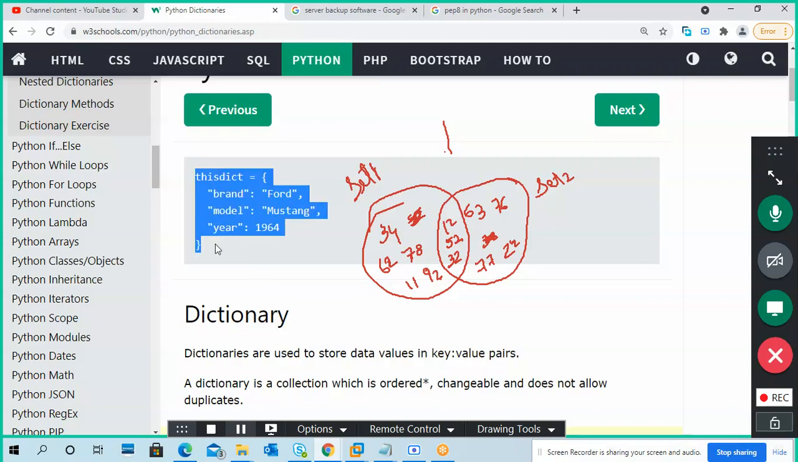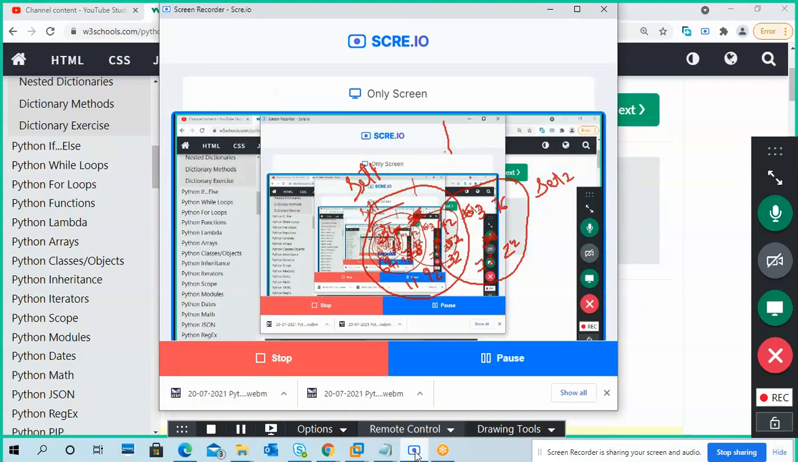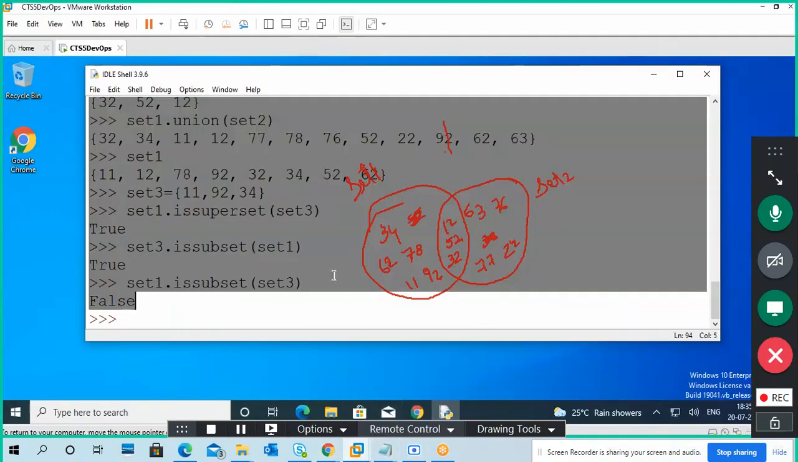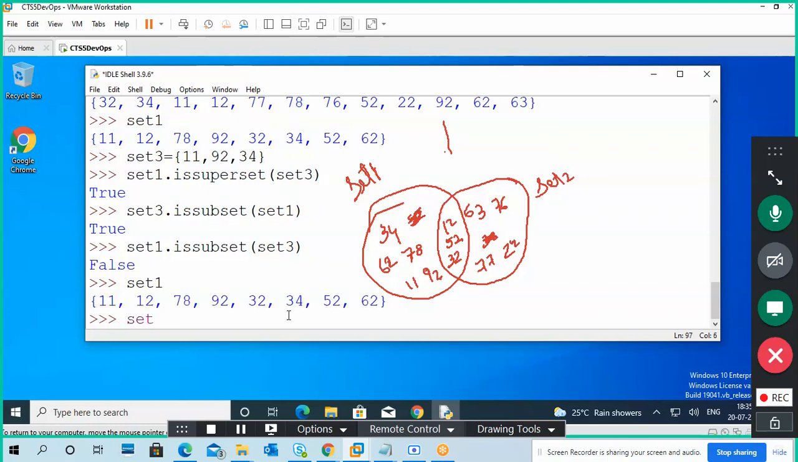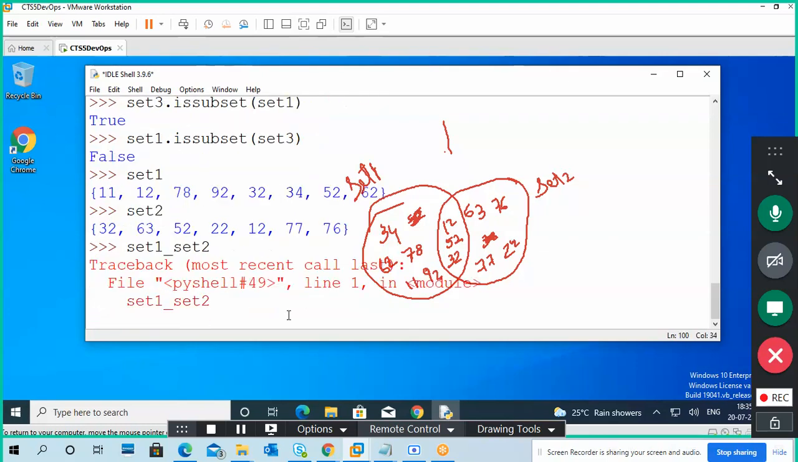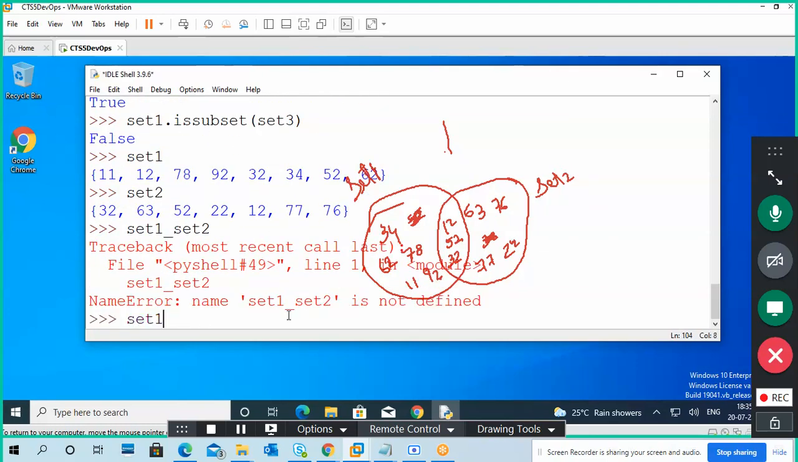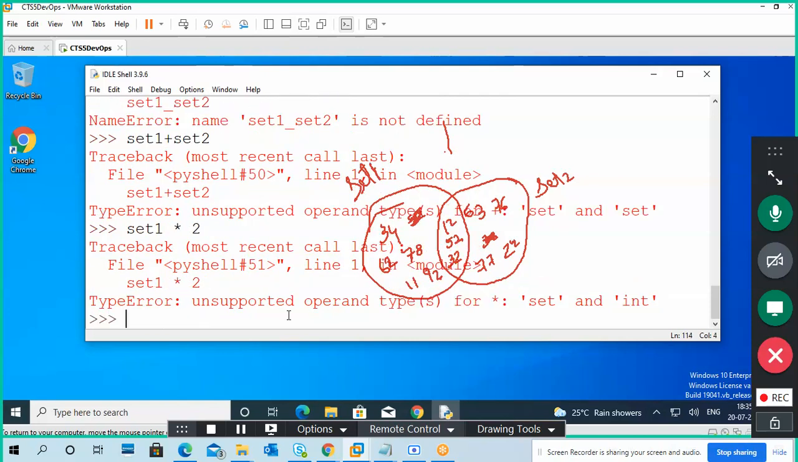Okay, simply define the set. Yeah, one more thing we forgot. Like with a tuple, you have a set one and a set two. Can we put set one plus set two? Sorry, that is a mistake. Set one plus set two, you can't add. That is not working. Set one star two, not working here. These things won't work.